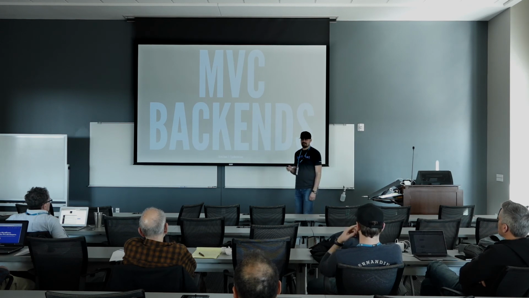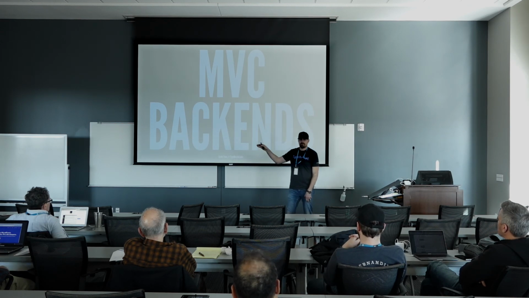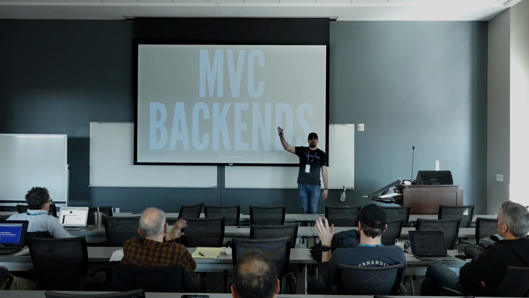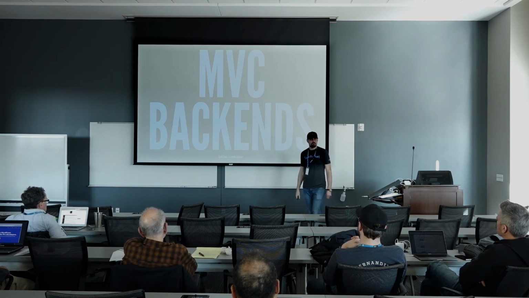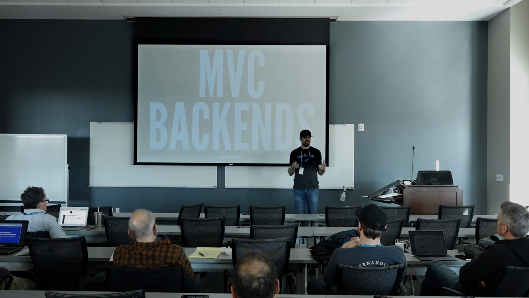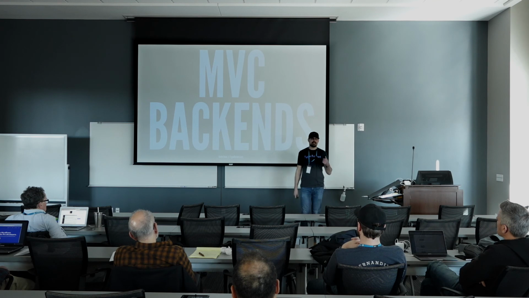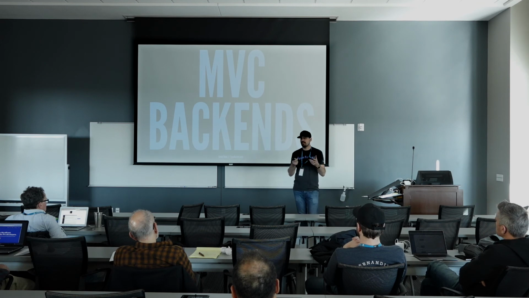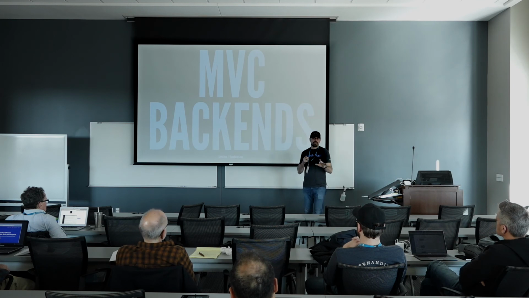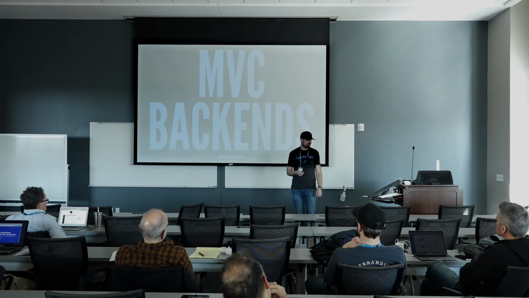So MVC backends is where we're going to start because we need this custom database stuff. Who's familiar with MVC, that term? Model View Controller. So models. Models are code that represents what's in your database. Does that make sense? Well, it's like if my database has 2 columns, one called first name, one called last name, then whenever I pull that into my code, I need that to look a certain way. I want to interact with it interestingly. I just don't want to get an array of data that's first name, last name. That's not very helpful. So models layer on a lot of functionality, like I can work with that data and update or create or duplicate, that kind of stuff.